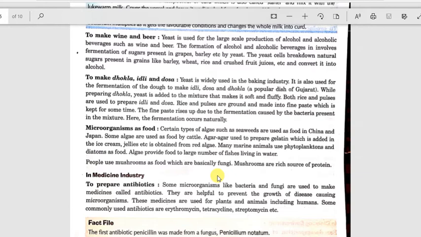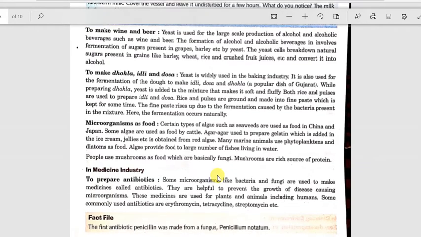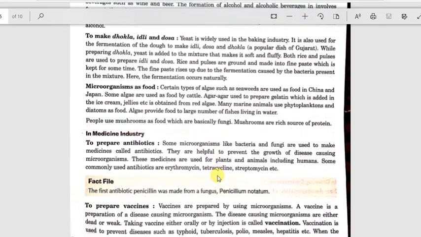Yeast is added into the juice of barley, wheat, rice, and crushed fruit. After that, what does yeast do? Yeast starts fermentation. That means it starts forming alcohol and carbon dioxide. Yeast breaks down natural sugar present in wheat, barley, rice, and crushed fruit and converts it into alcohol. In this way, wine and beer are formed, which are also used in medicines.